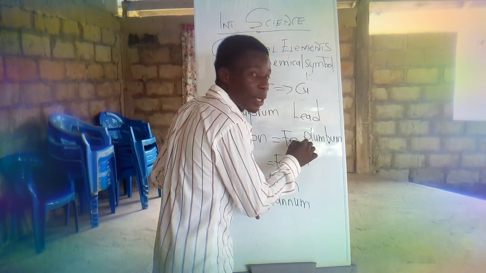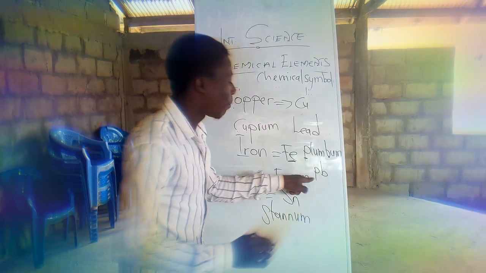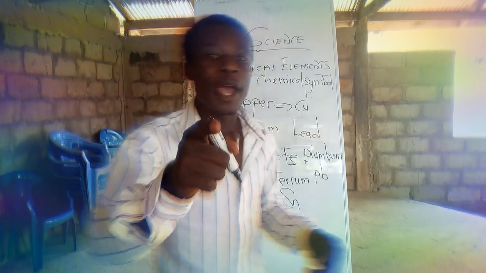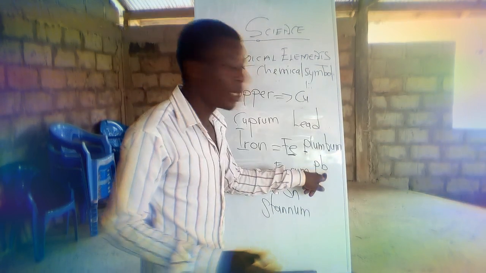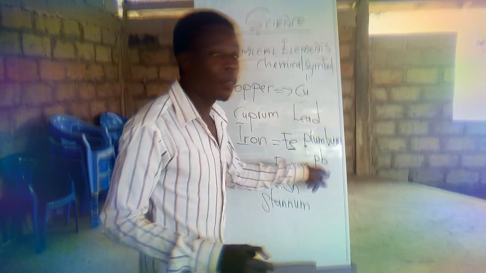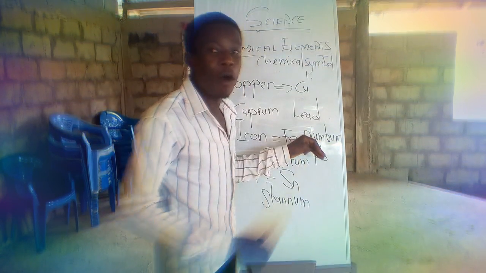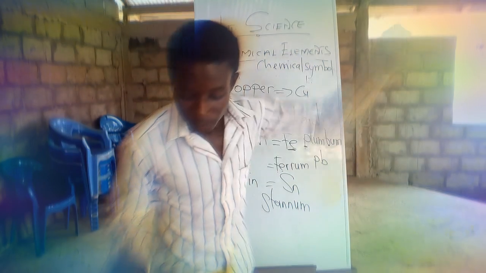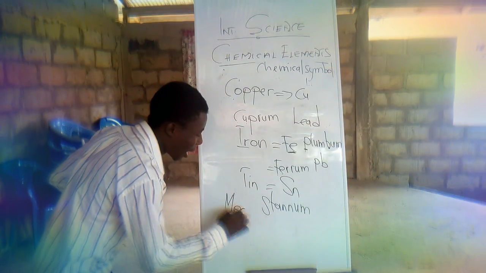You take the P and then you take the B, and you combine them and it becomes Pb. So when you return to school and they ask, what is the chemical symbol of lead? Then it is Pb. And in Latin, they call it plumbum.